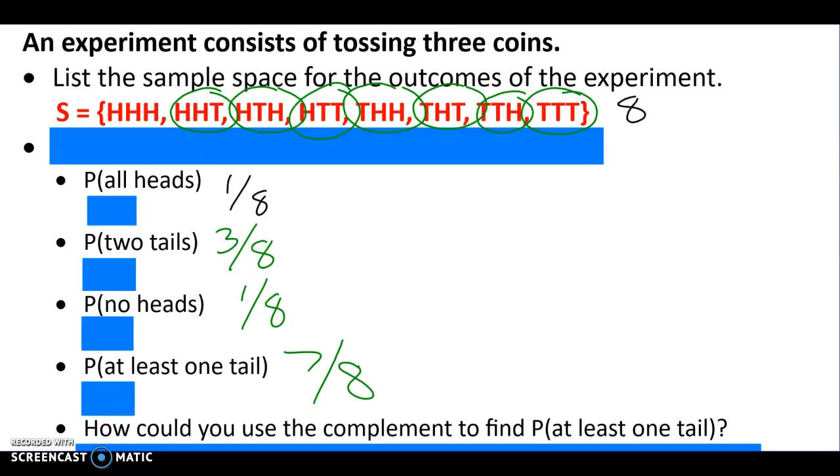Okay, now look at this. What's the complement of at least 1 tail? All heads, right? So the complement is what's left. So all heads is the complement of at least 1 tail, which we already knew. So if you do 1 minus 1/8, that gives you 7/8. So that's what that last one was saying. How could you use the complement? Well, if we already knew that all heads was 1/8, well, at least 1 tail would be 7/8 because they're complements of each other.